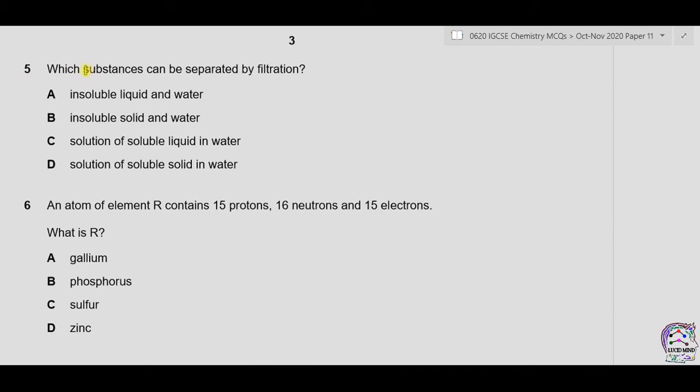Question 5. Which substances can be separated by filtration? Now filtration is used to separate insoluble substance from solvent or solution. A. Insoluble liquid and water, as both are liquid, so therefore separation cannot occur by filtration.